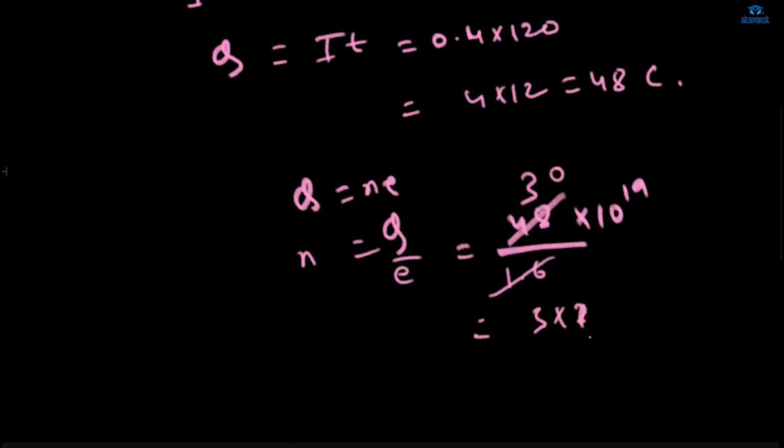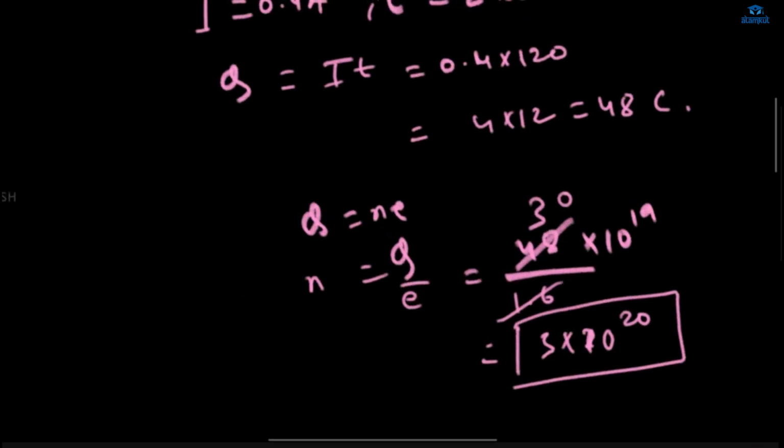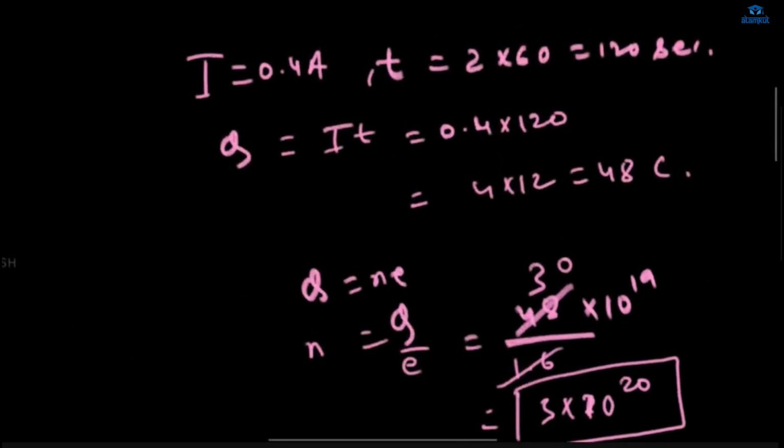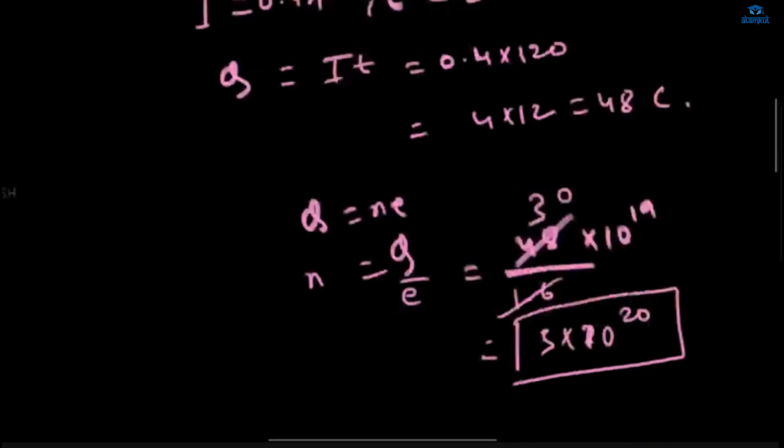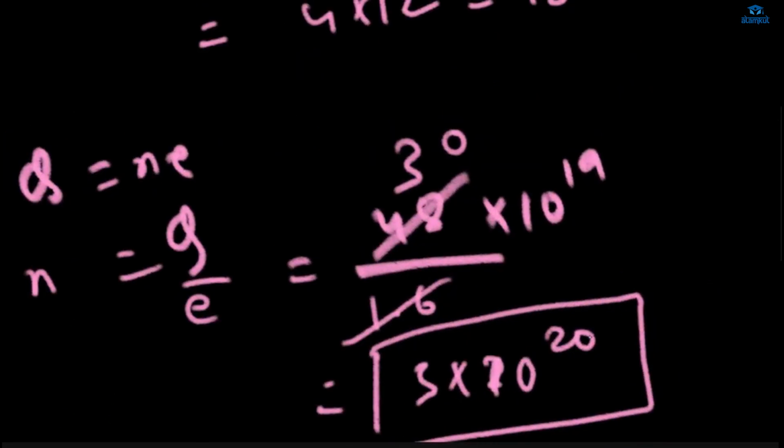This is what you have got, no? Yes, ma'am, I did it using the value of 1 by 1.6 into 10 to the power minus 19. I haven't written it here, I just took the 10 to the power minus 19 to the numerator in the first step itself.